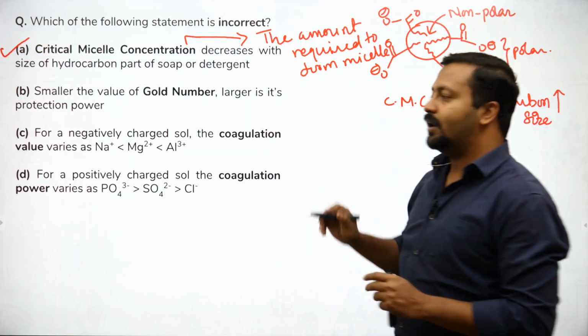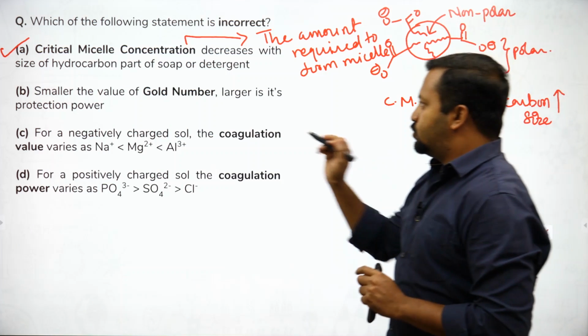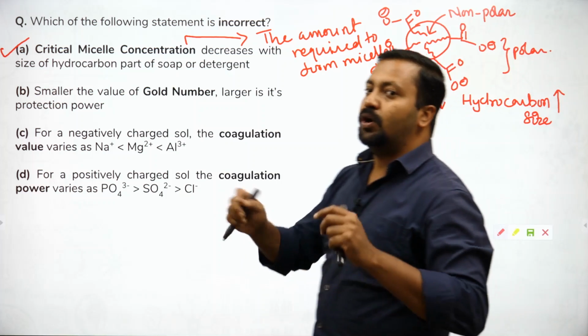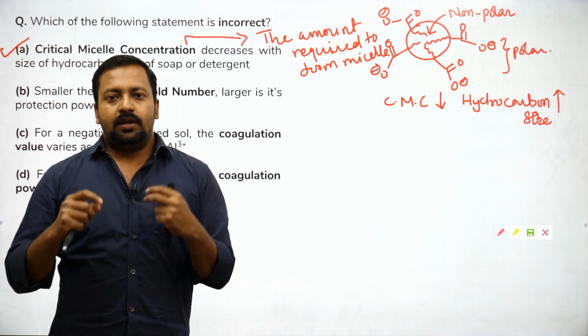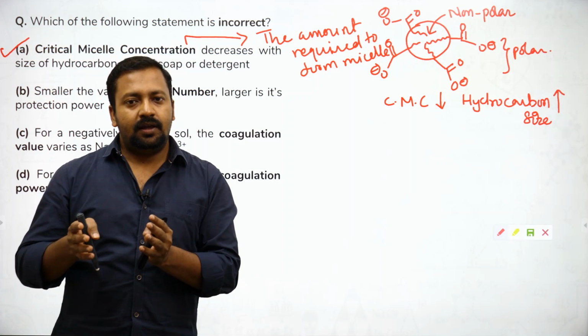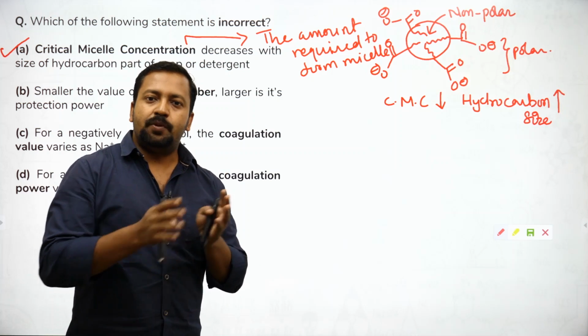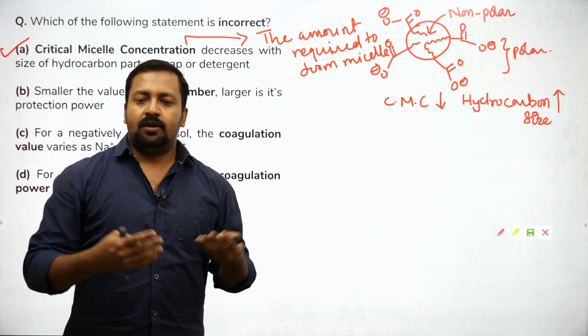अब हमें incorrect निकालना है, but this is the correct statement. Okay, so smaller is the value of gold number, larger is protection power. What is gold number? Gold number is like a security guard. Okay, so there is a person who needs to be protected, and there is James Bond protecting him. And there's a person who needs to be protected. उसके आसपास कुछ 20 bodyguards रखे हुए हैं.